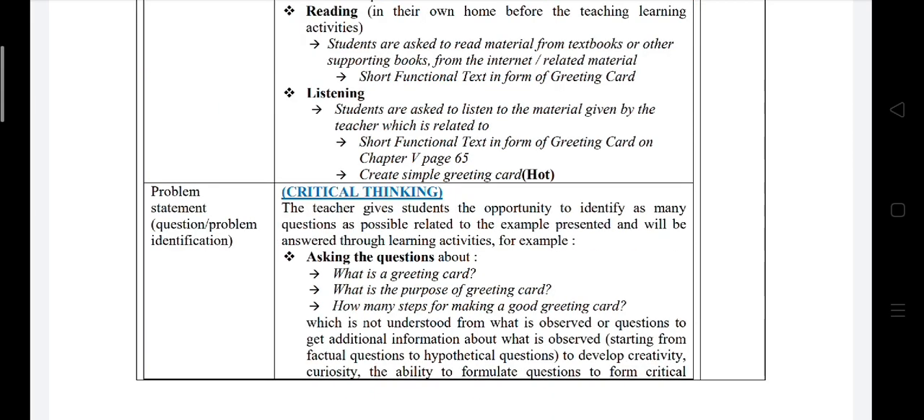In critical thinking, the teacher gives students the opportunity to identify as many questions as possible related to the example presented and will be answered through learning activities. For example, what is a greeting card? What is the purpose of a greeting card? And how many steps for making a good greeting card?